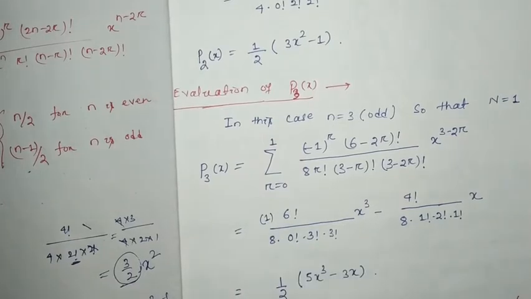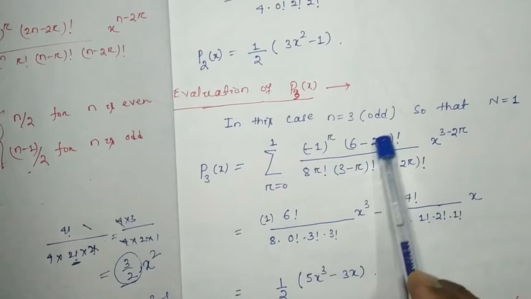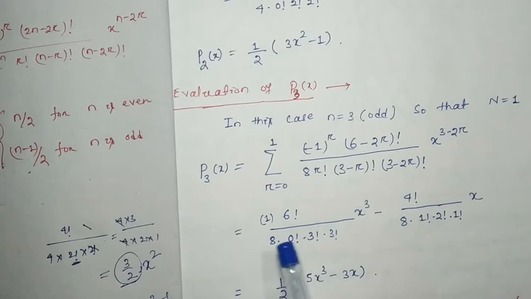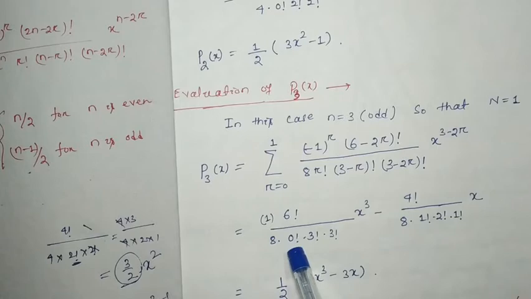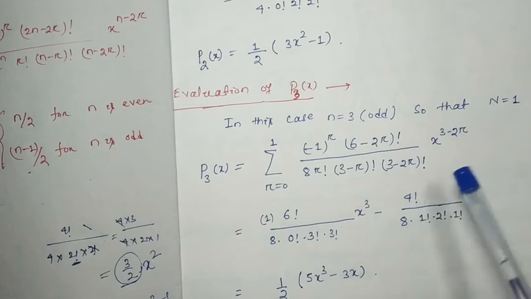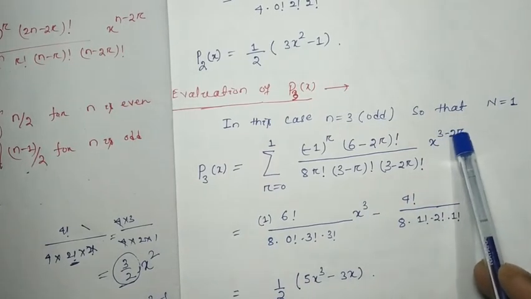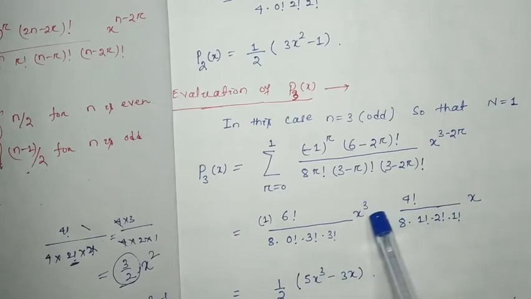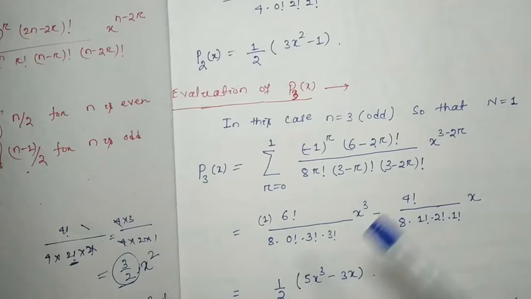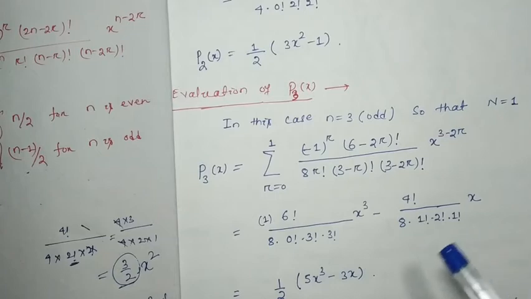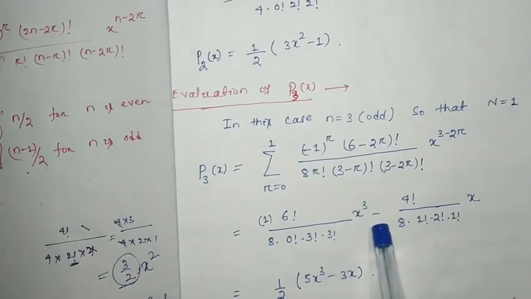Then 6 minus r, with r equal to 0, means 6 minus 0, that means 6 factorial whole divided by 8, r equal to 0, 0 factorial. Here r equal to 0 means 3 factorial, into x to the power 3 minus r, that is x to the power 3 minus 0, means x to the power 3. Then minus. Why is it minus? Because the second term will be r equal to 1, so minus 1 to the power 1, that means minus 1. So here it will be minus.